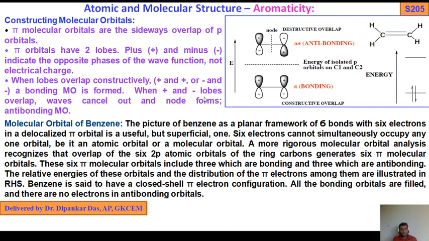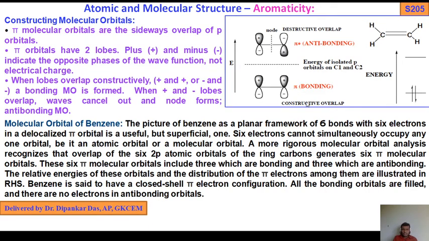When plus minus lobes overlap, the waves cancel out and a node forms, and we get antibonding molecular orbitals. So that is plus minus, we get a node. This is the node, and that is also called destructive overlap. This is the energy of isolated p orbitals, C1 and C2. This is the ethylene molecule.